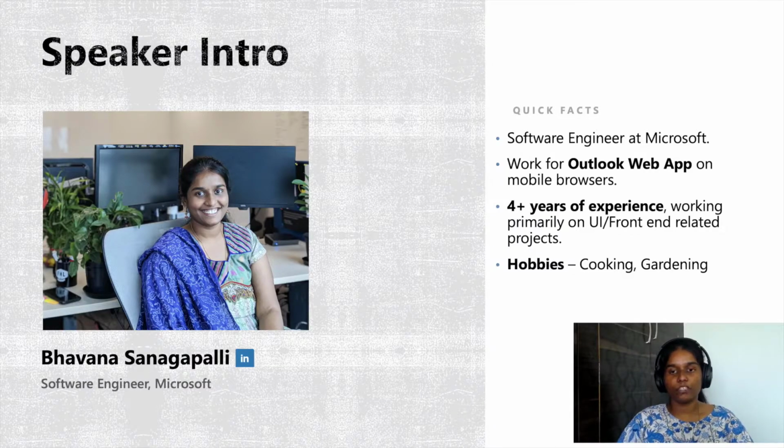Coming to work experience, I have roughly 4+ years of experience, mostly working on front end or UI related projects. And in my free time, I like cooking, so I keep experimenting with various kinds of dishes from different cuisines, and I have a lot of plants in my balcony, so I pretty much spend my time there.